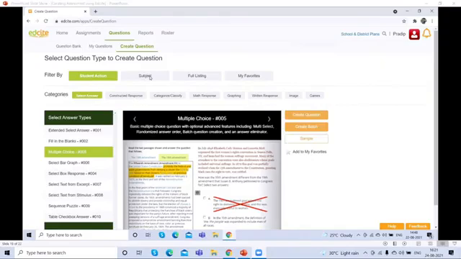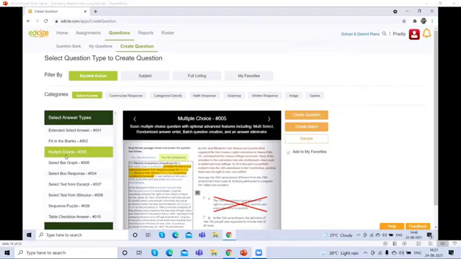When you click subject, you will find math, ELA, social studies, maths, and a lot of subjects here in the category. You will find the question types according to the subject category. If you click the math subject, you will find all the question types which are relevant to the math subject. If you click ELA, English Language Arts, you will find a lot of questions relating to the language.